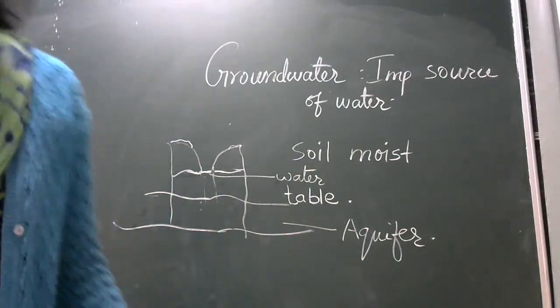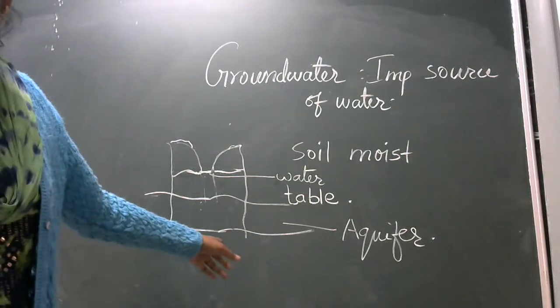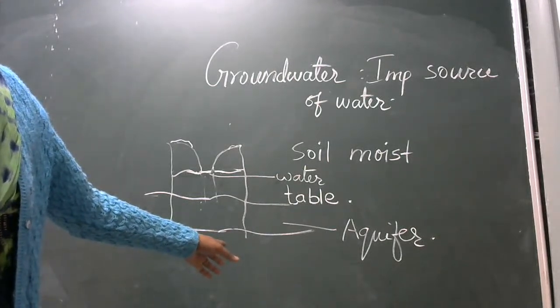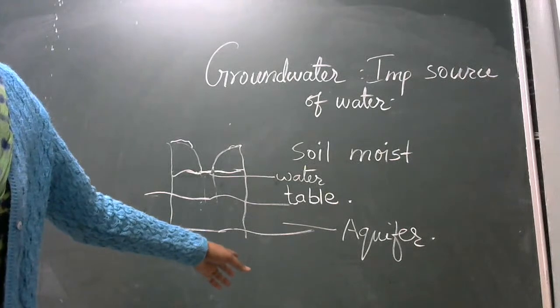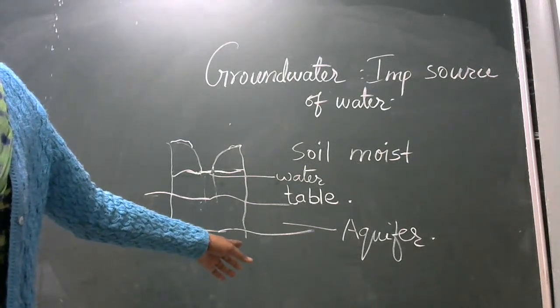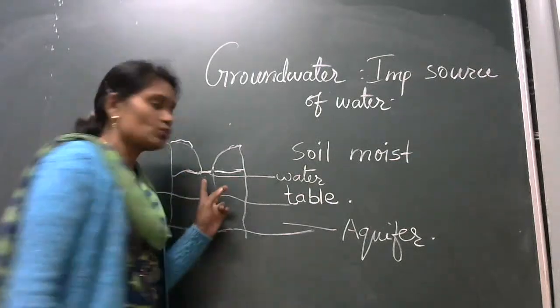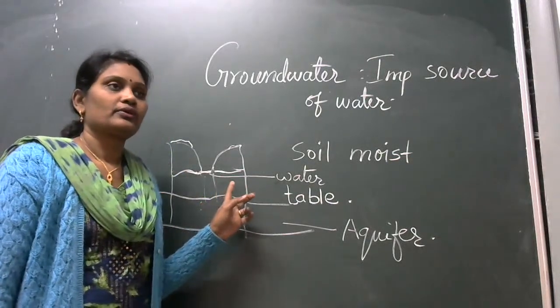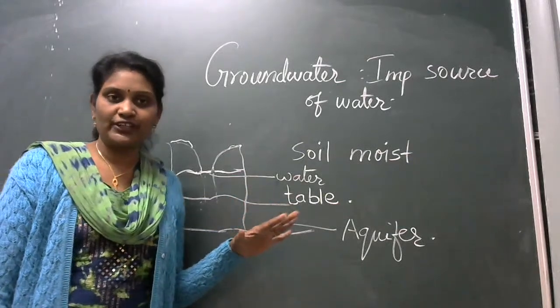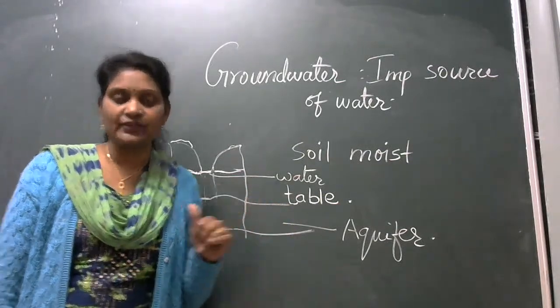Now, the water table may be at a depth of less than a meter or may be several meters below the ground. The water found below the water table is called groundwater. So here, students, the water table is different and the groundwater is totally different.